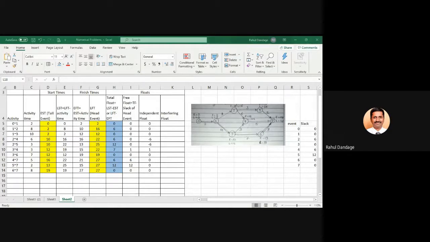From that, we are subtracting the tail event slack, whatever we have calculated. Check whether your values are matching.